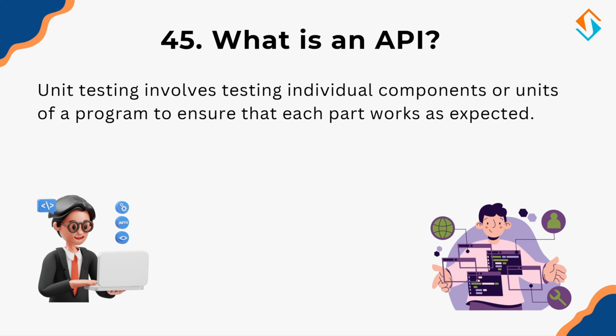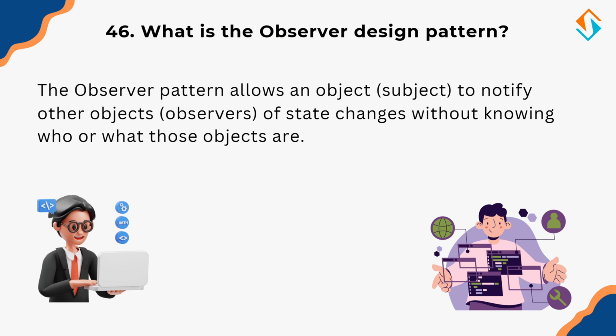For example, when you use Google Maps inside a ride sharing app, the app communicates with Google's API to fetch map data. APIs make it possible for different systems, services, and applications to work together seamlessly. Now let's move on to an important design pattern, the observer pattern.